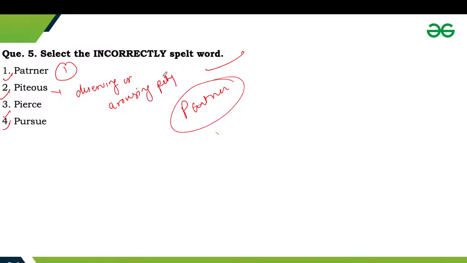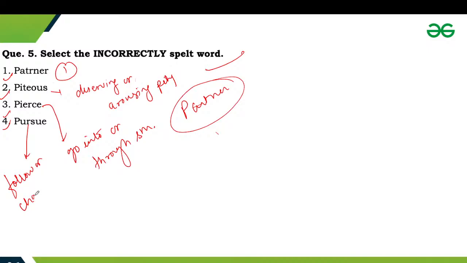Pious means go into, or go through something, or we can say of a sharp pointed object. Okay, pursue means follow or chase someone or something.